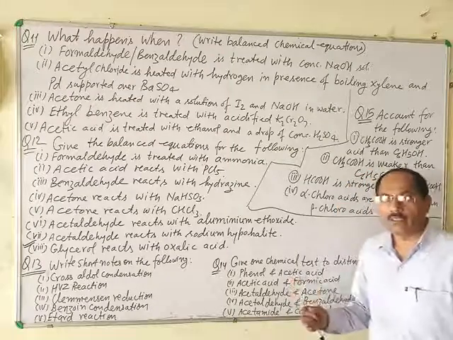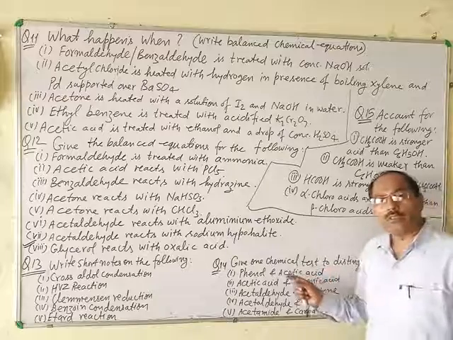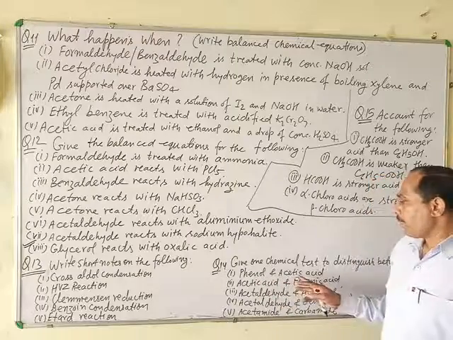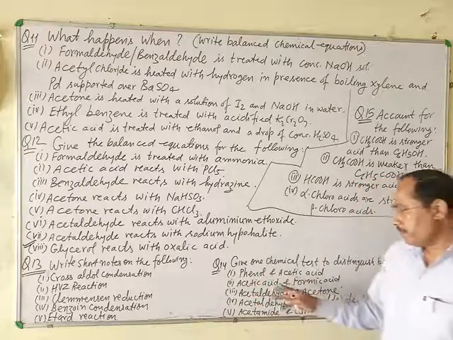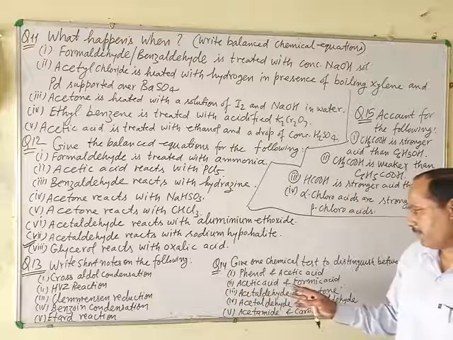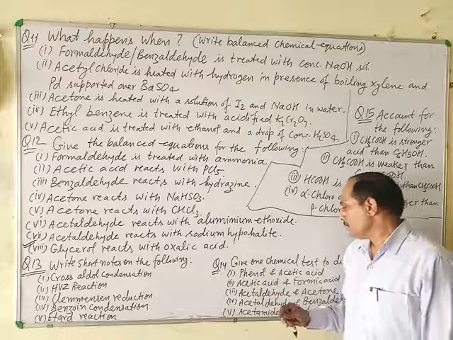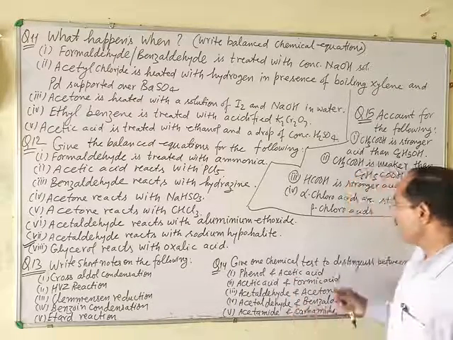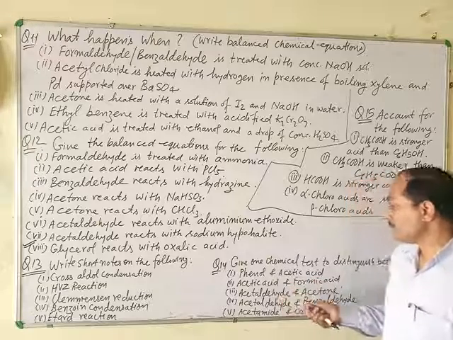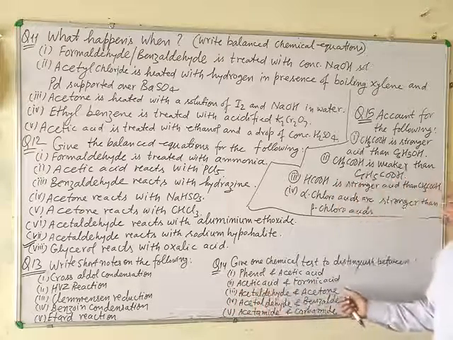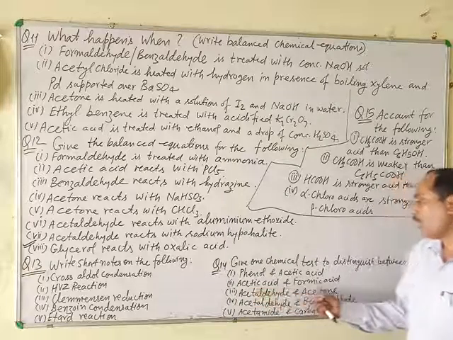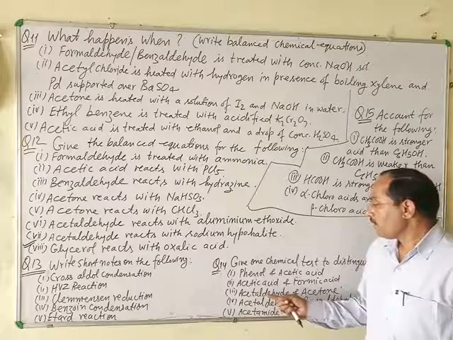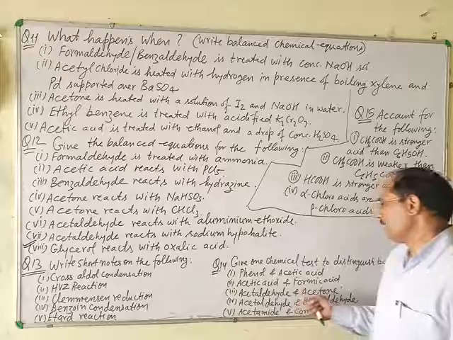But acetic acid can decompose carbonates and bicarbonates of alkali metals. Phenol gives a violet or blue color with neutral ferric chloride, and acetic acid gives a buff colored precipitate with ferric chloride. Next, acetic acid and formic acid. Acetic acid and formic acid can be tested with the help of the ferric chloride test, and so many tests are there.